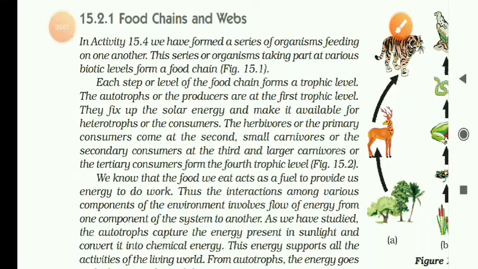Standard 10th, subject Science, Chapter 15, Our Environment. Dear students, today we will discuss food chains and food webs.